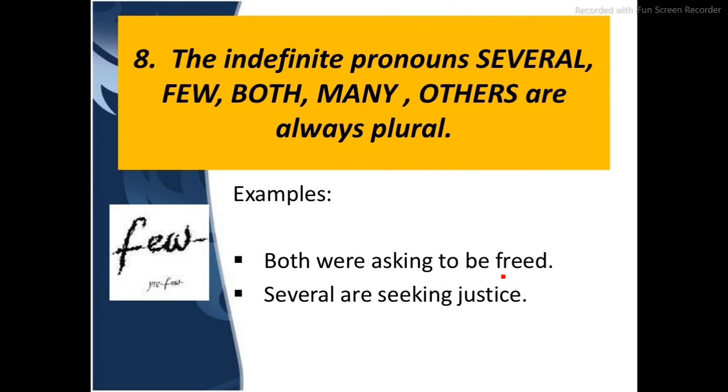The indefinite pronouns several, few, both, many, others are always plural. Both were asking to be freed. Several are seeking justice. So whenever we are talking about indefinite pronouns, meaning when we do not know the numbers, several, few, both, many, others are always plural. So whenever we talk about indefinite pronouns such as several, few, both, many, others, we will always use a plural verb. Examples are right in front of you.